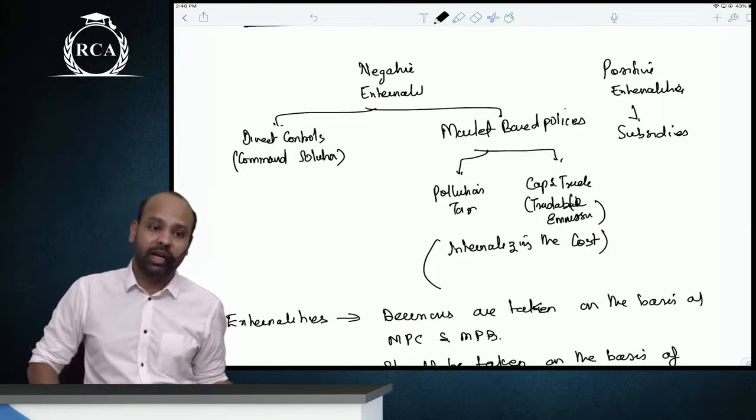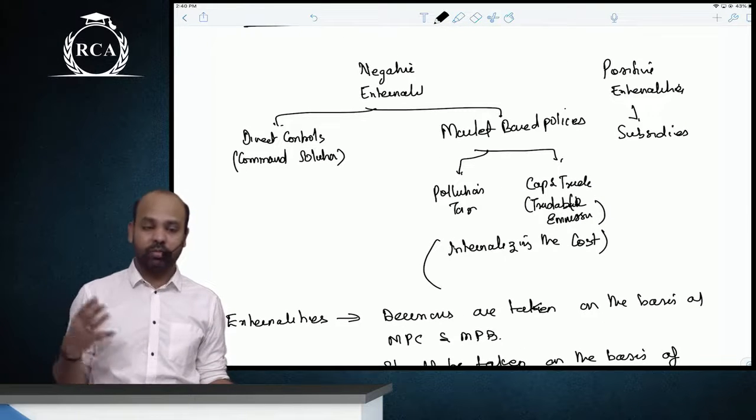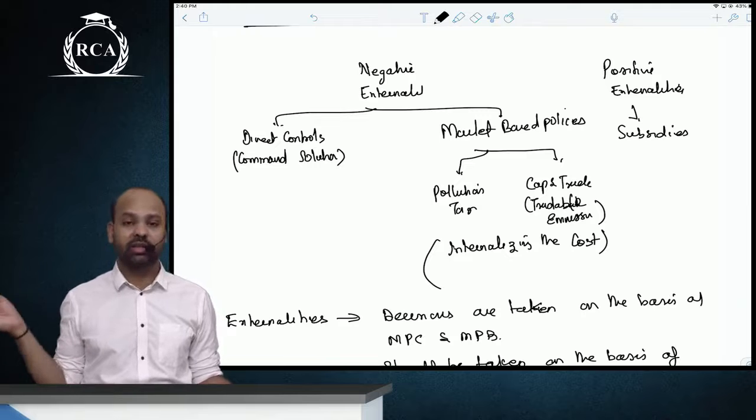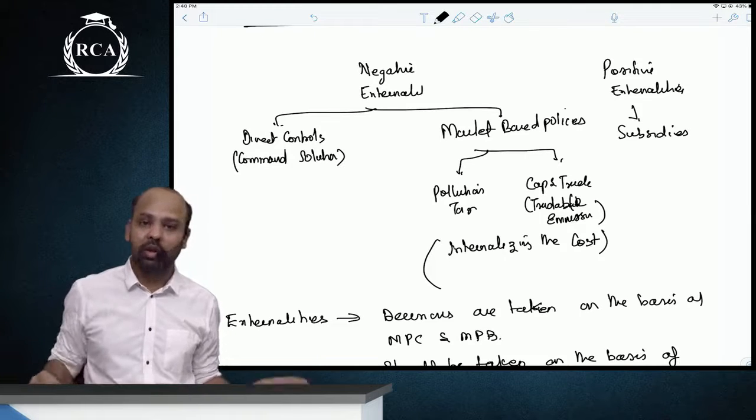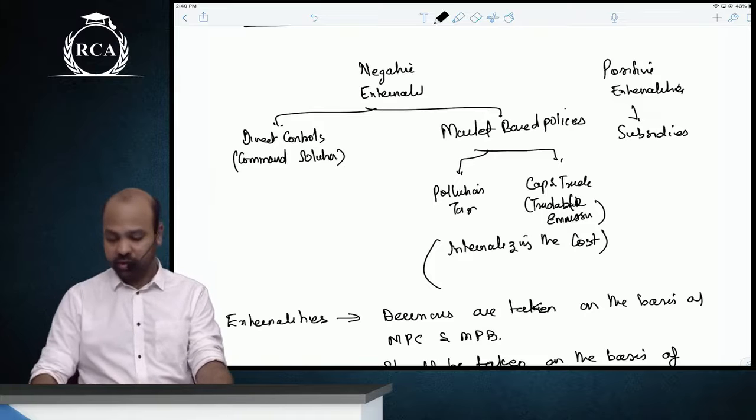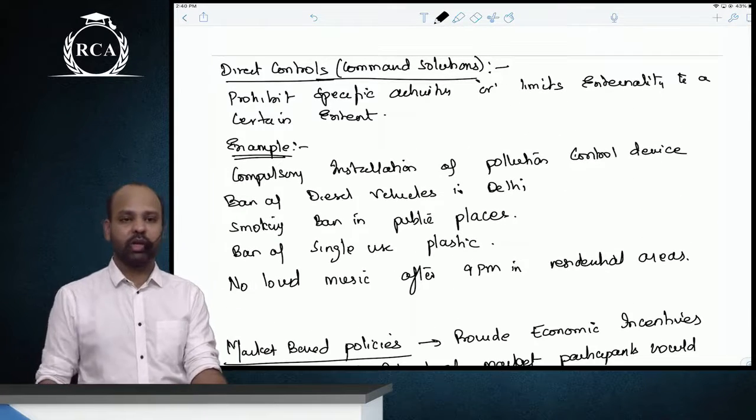Now these market based policies, the whole objective is to ensure that the producers incorporate the externality in their cost while taking a decision about the equilibrium output. Externality के बारे में तो जानते हो बेटा तुम लोग.